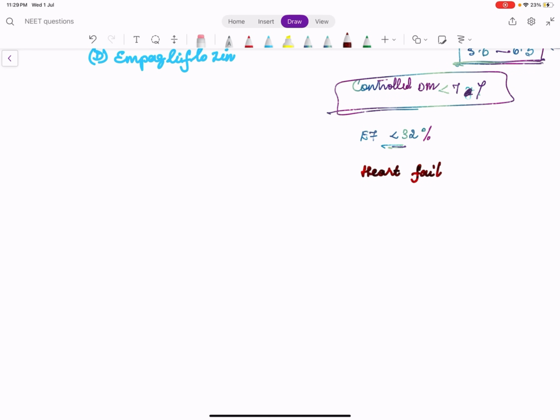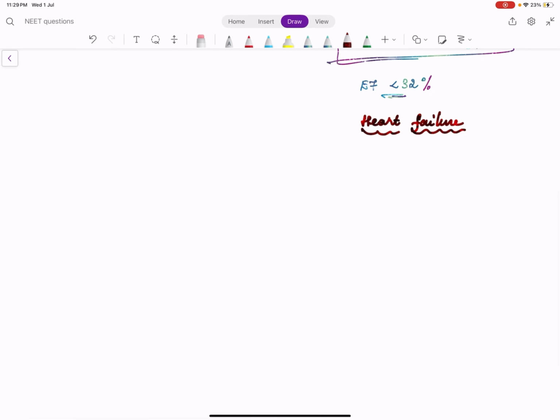Heart failure is failure of the pumping capacity of the heart. Arrhythmia is a problem with the rhythm system of the heart. Coronary artery disease is a problem with the vascular system of the heart. So when EF is 32, it's a problem with heart failure or the pumping capacity.